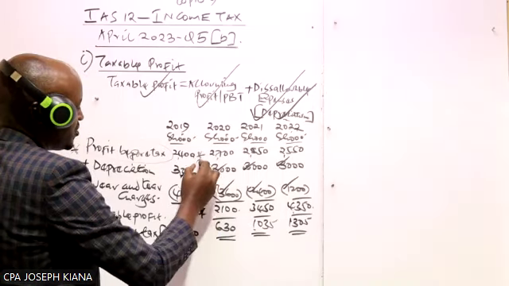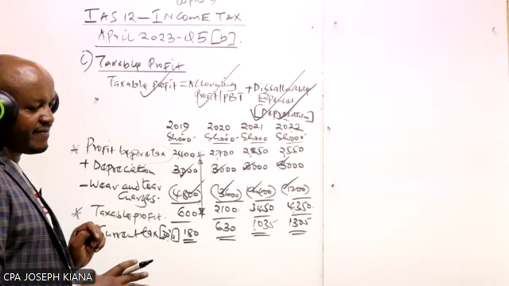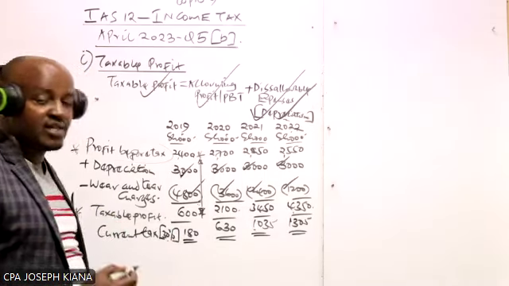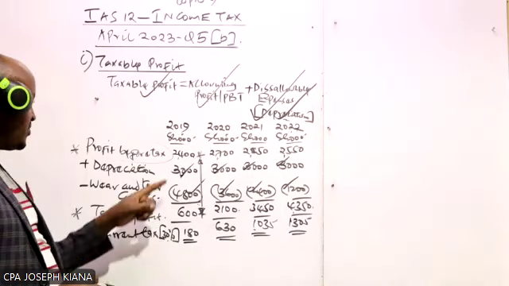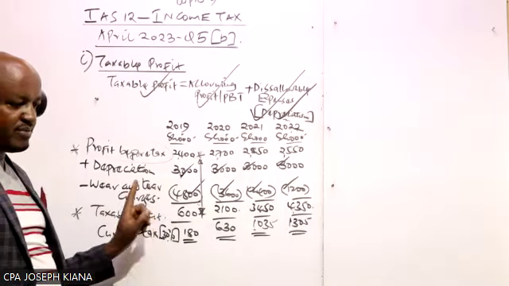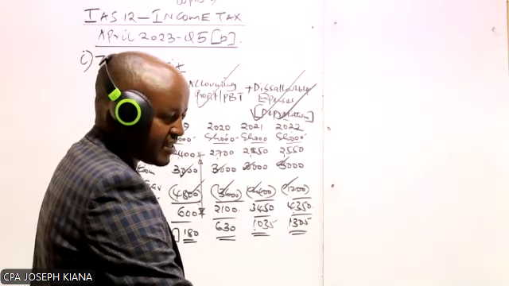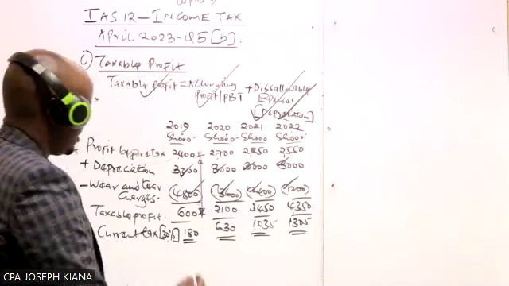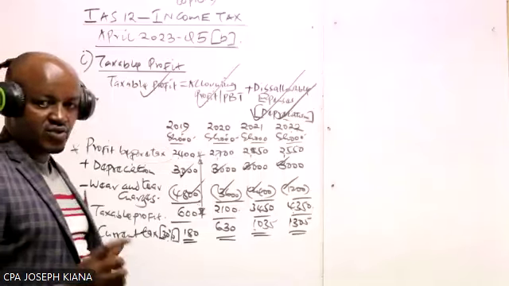If you compare these two profits, can you see the two profits are different? And what we said is that if the accounting profit and taxable profit are different, that will give rise to deferred tax. So we may decide to compute the deferred tax using the timing difference, the difference between this and this. You can see the difference here is around 1800. So now what causes this difference between these two profits?